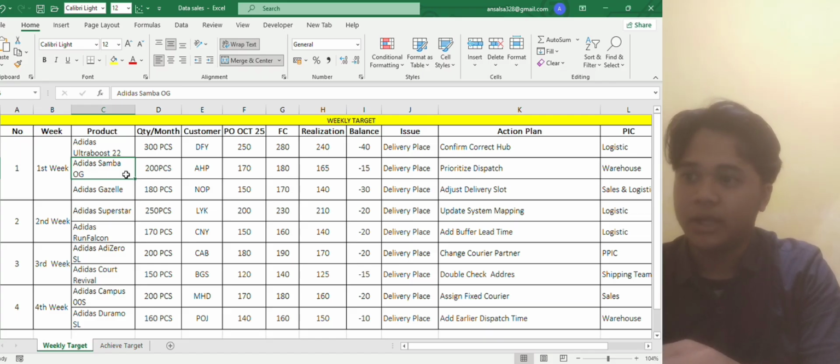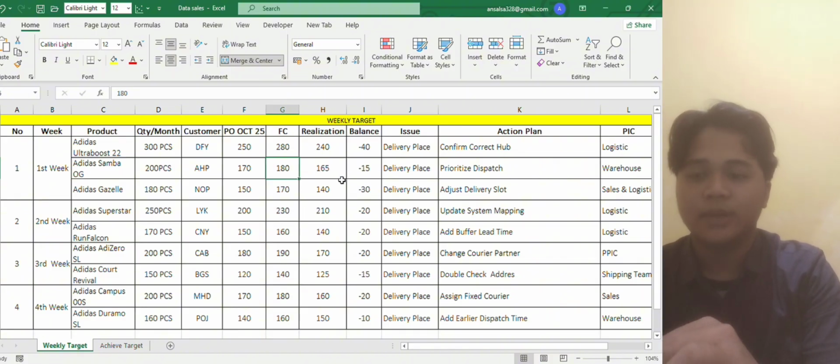And the next product this week is Adidas Samba OG with a monthly quantity of 200 pieces, with customer name AHP. The purchase order on 25 October is 170. The forecast is 180. The actual realization for now is 165.